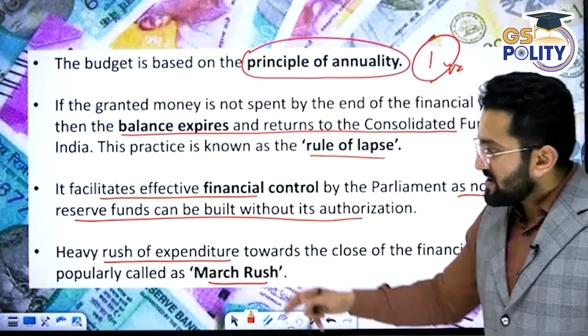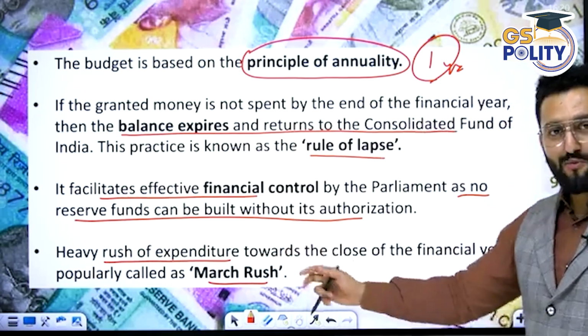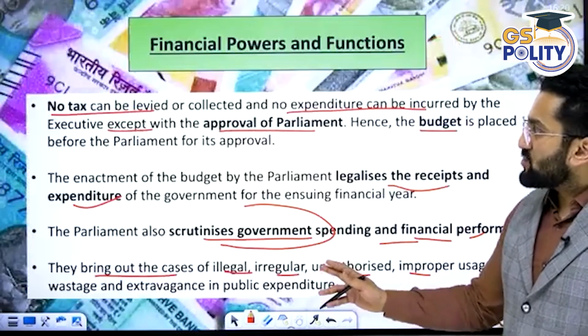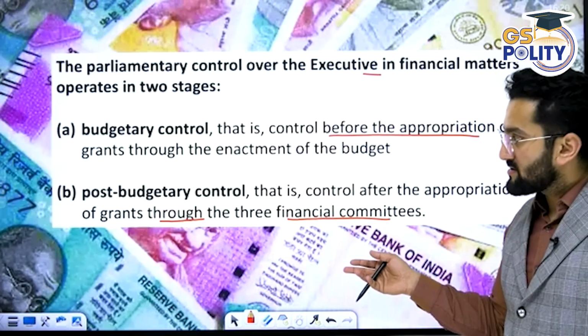Okay. Heavy rush of expenditure. I told you about the March rush. So I think the financial parts are quite clear to you now, right?